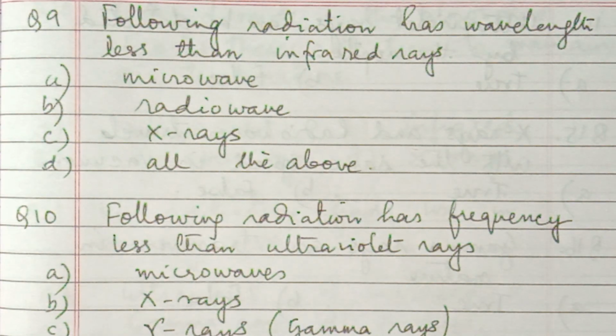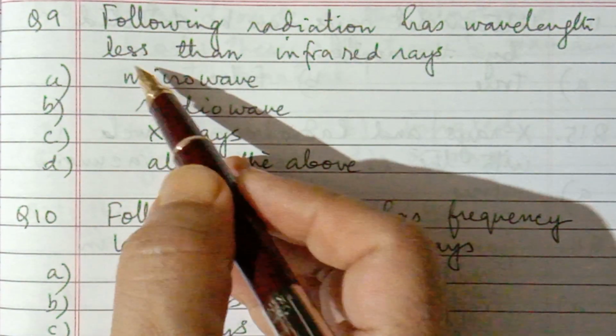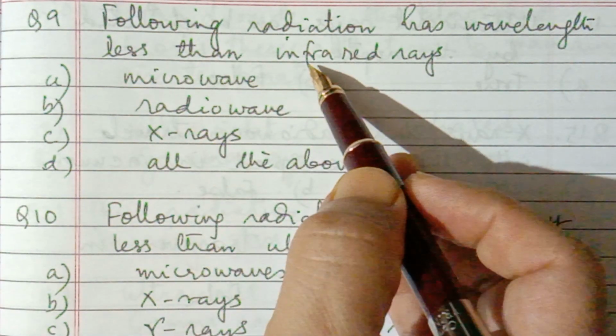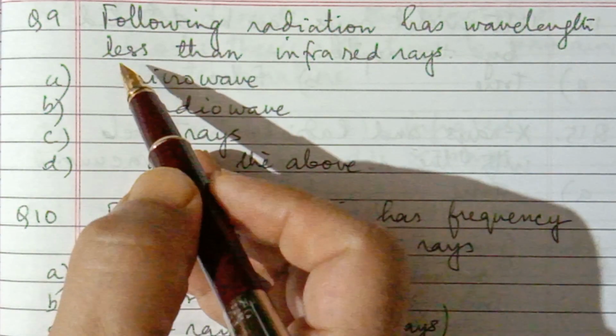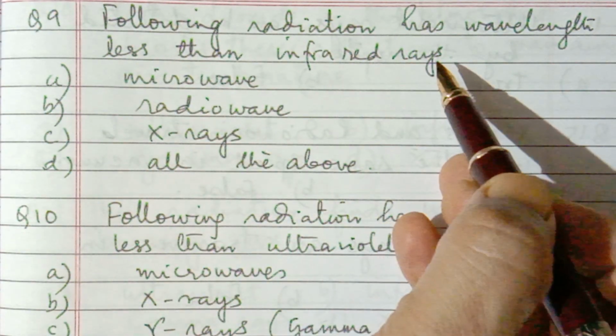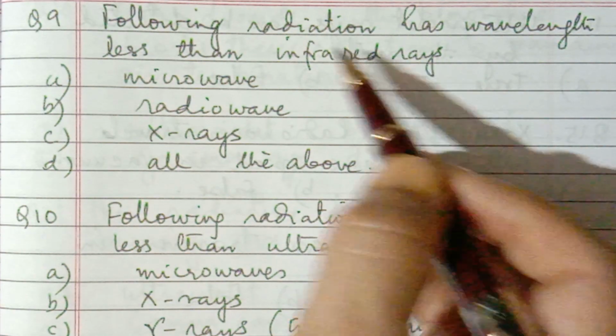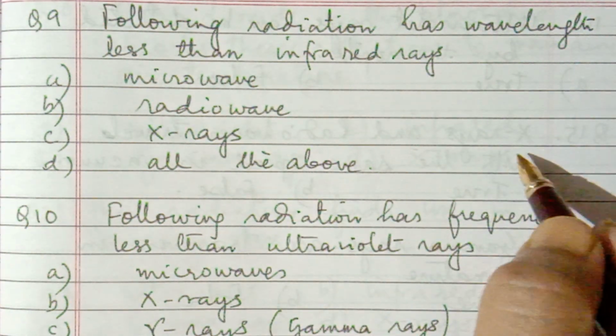Question number 9: which of the following radiations has wavelength less than infrared rays, that is, shorter than that of infrared rays? For this we have to learn the sequence.